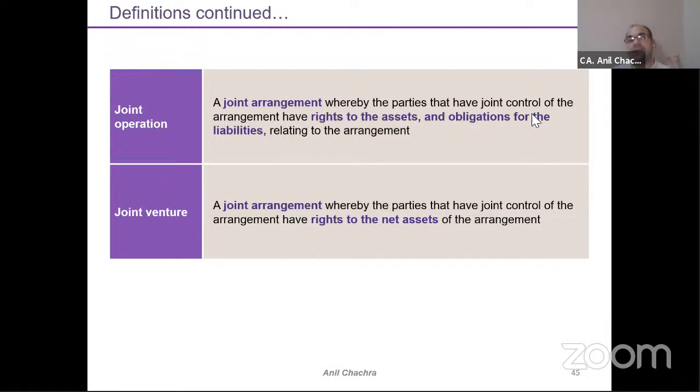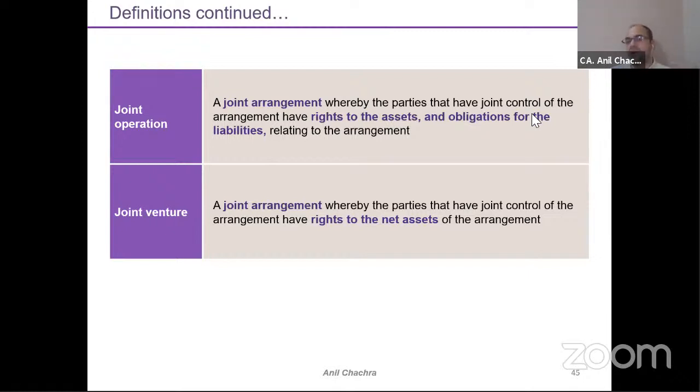Joint operation says right to the assets. Rights means if there is any obligation, I will fulfill those obligations as well. If there are any losses, I will be obliged to pay those losses as well. That is called right to assets and obligations. What is the meaning of right to net assets under the joint venture part? Net assets means that whatever I have invested in a particular format, my liability will be restricted to that only. I will not be liable for any further losses.